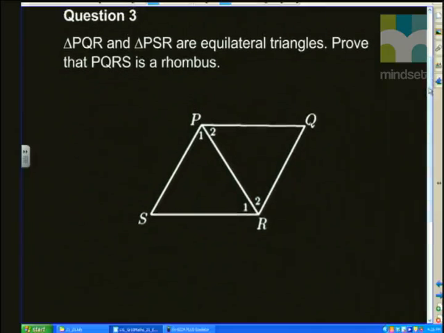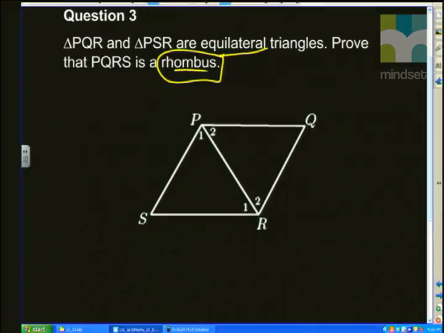So here we've got another quadrilateral. You are told that triangle PQR and triangle PSR are equilateral. Remember, in equilateral triangles, it means that all the sides of your triangle are equal. Prove that PQRS is a rhombus. Now, obviously, firstly, you need to understand what the properties of a rhombus are. You need to know what a rhombus is in order to answer this question.